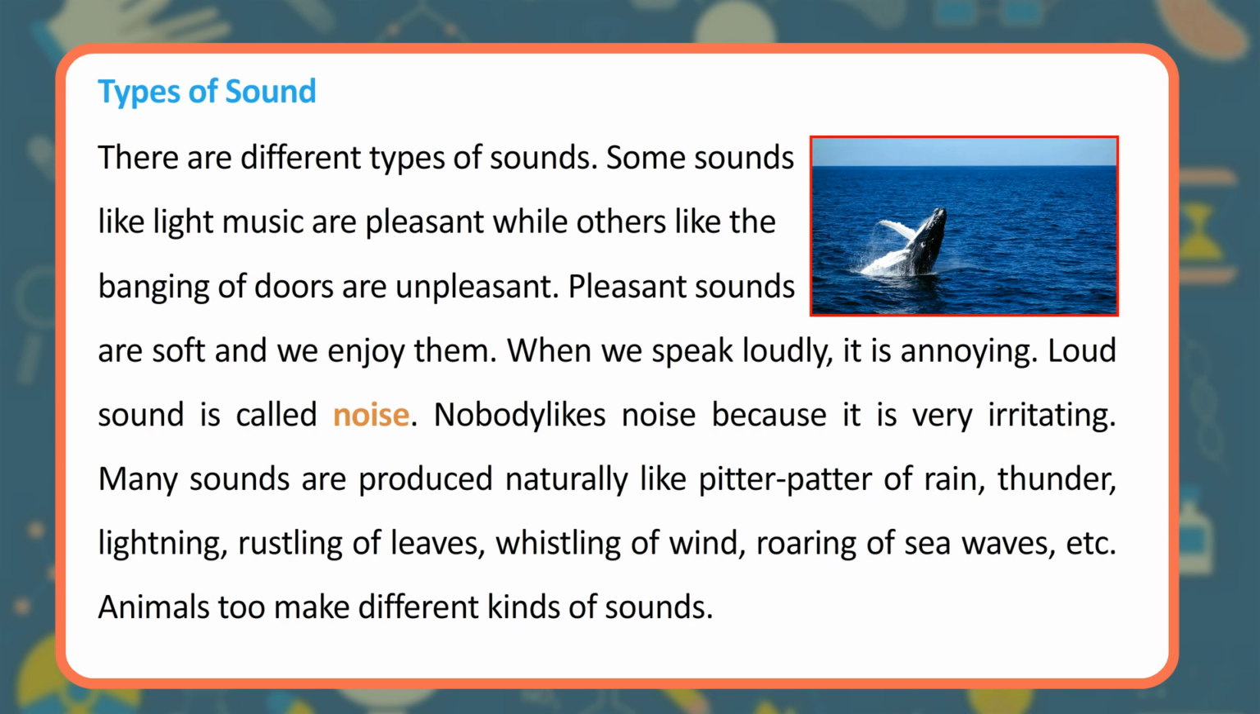There are different types of sounds. Some sounds like light music are pleasant while others like the banging of doors are unpleasant. Pleasant sounds are soft and we enjoy them. When we speak loudly, it is annoying. Loud sound is called noise. Nobody likes noise because it is very irritating. Many sounds are produced naturally like pitter-patter of rain, thunder, lightning, rustling of leaves, whistling of wind, roaring of sea waves, etc. Animals too make different kinds of sounds.